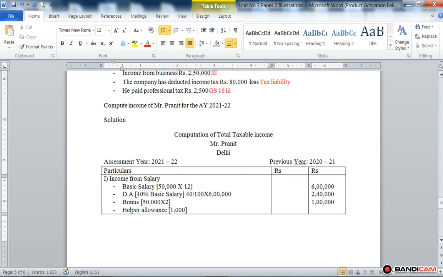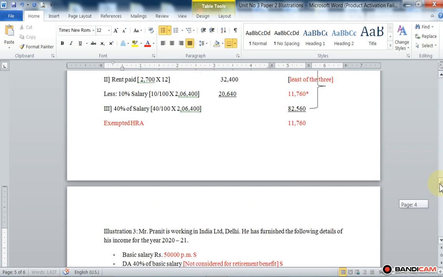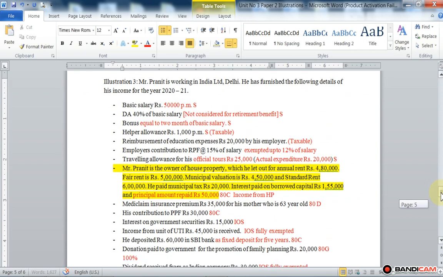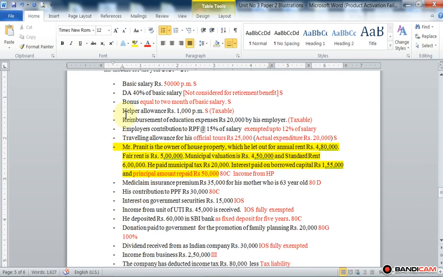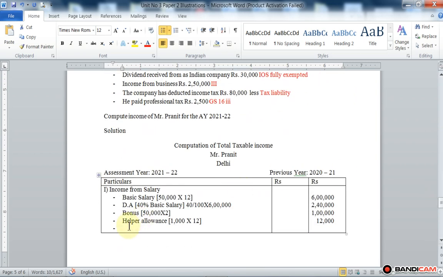So 1,000 multiplied by 12, that is 12,000. Then next, employer paid educational expenses amounting to rupees 20,000. So 20,000 is the taxable amount.